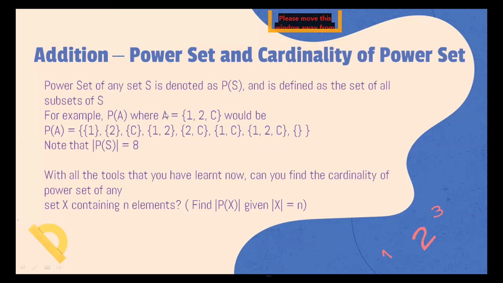Suppose we have a set A = {1, 2, c}. Then {c} is a subset of A, {1, 2} is a subset of A, the null set is a subset of A, and {1, 2, c} is also a subset of A. The set which contains all the subsets of A is the power set. Okay, no issues.